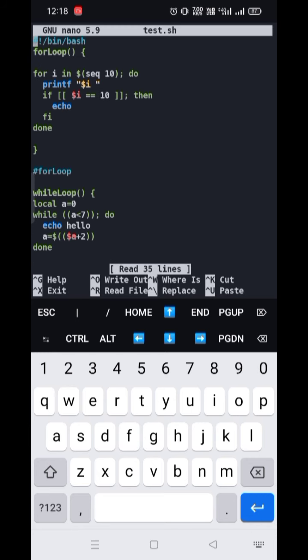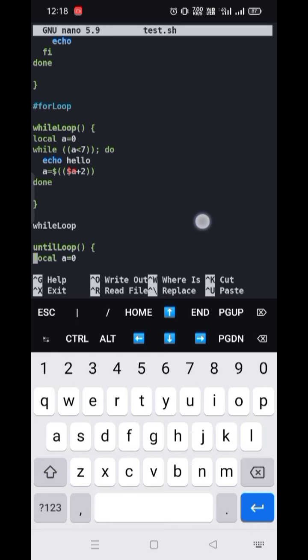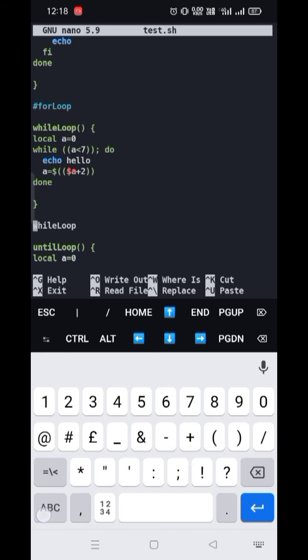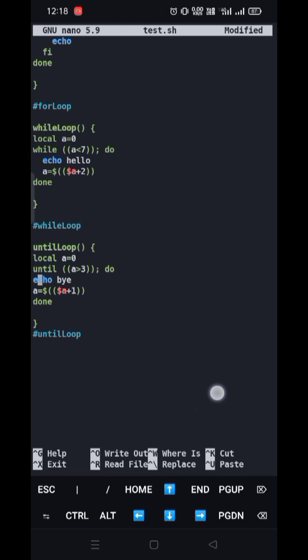Now let's talk about the until loop. While loop and until loop work similarly, but for opposite cases. Like the while loop was working for the true statement, but the until loop will work for the false statement. Okay, it will work for the false statement.